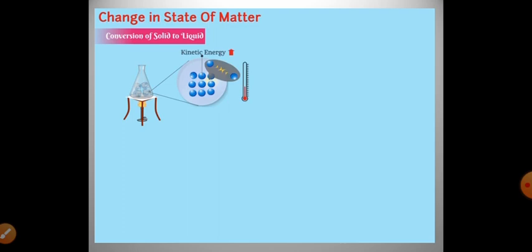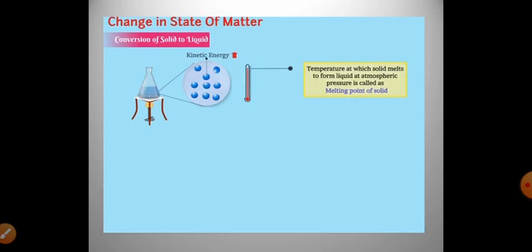This process is called melting. The temperature at which a solid melts to form a liquid at atmospheric pressure is called the melting point of the solid. The melting point of a solid is an indication of the strength of the force of attraction between its particles.